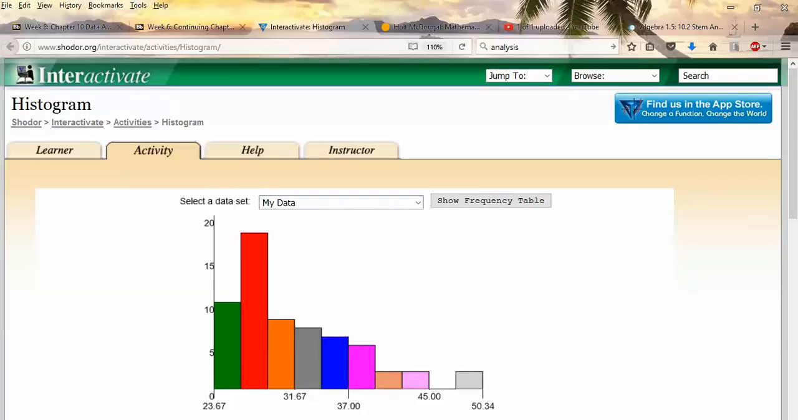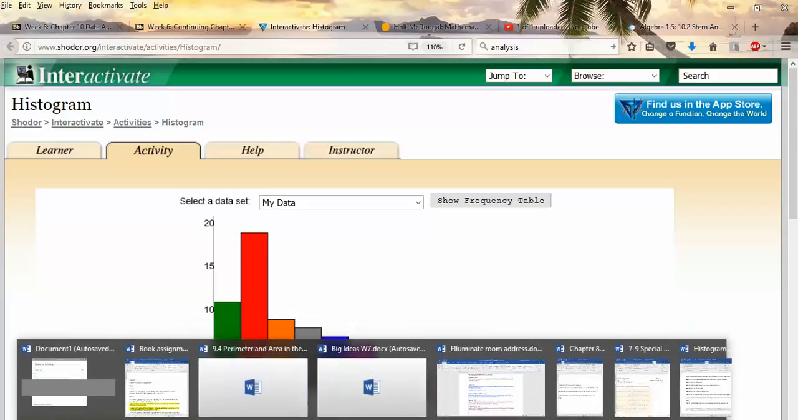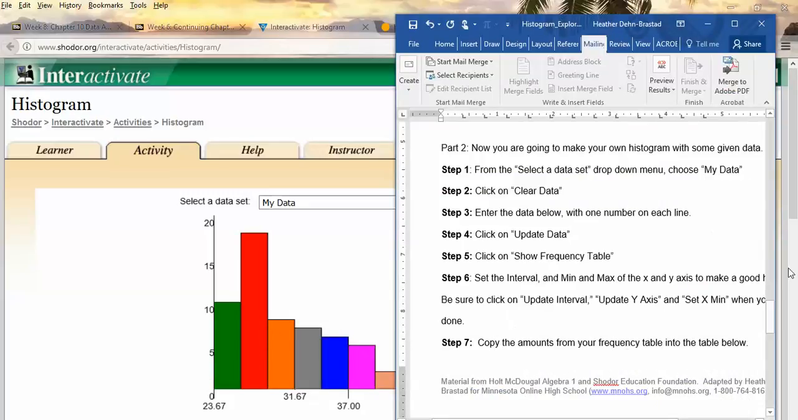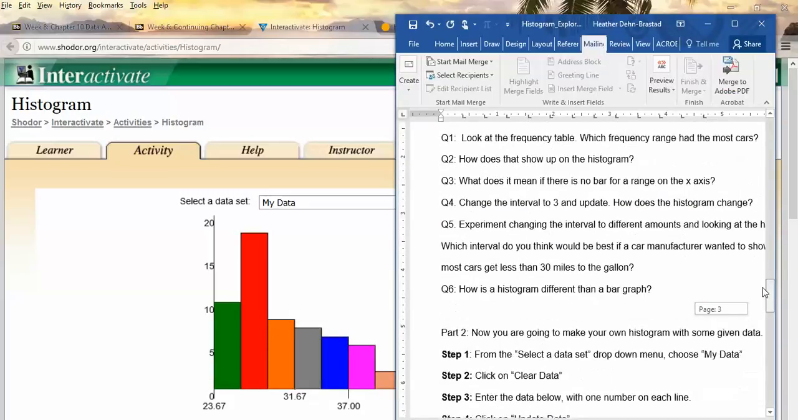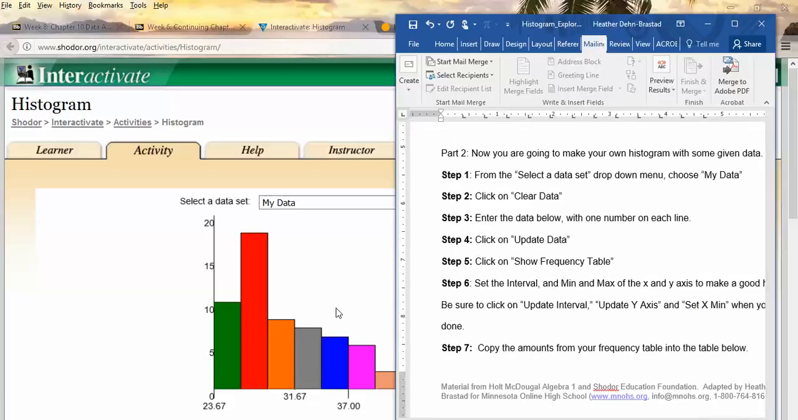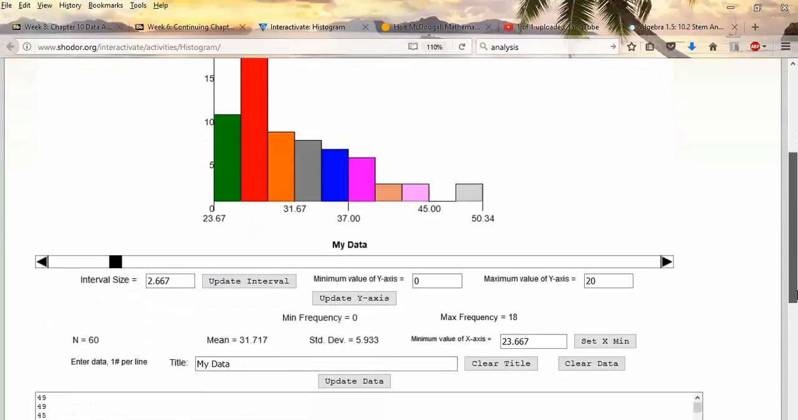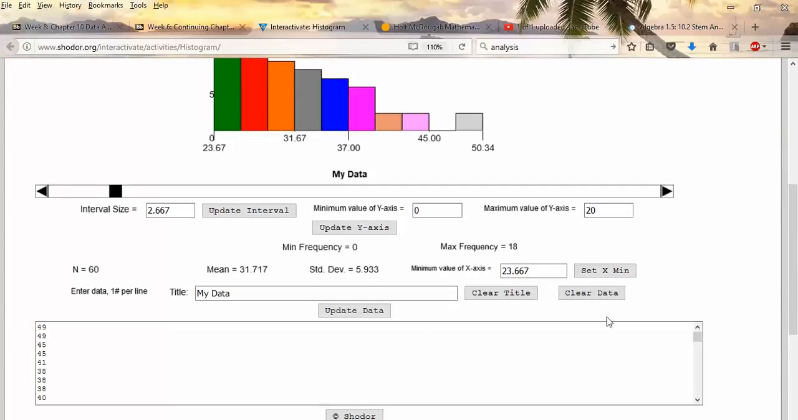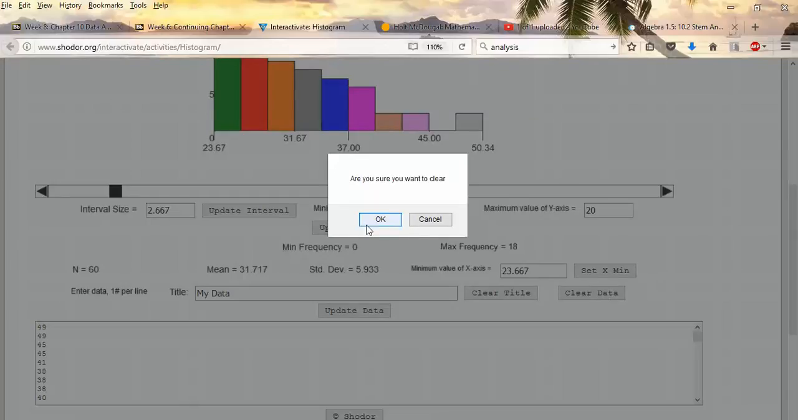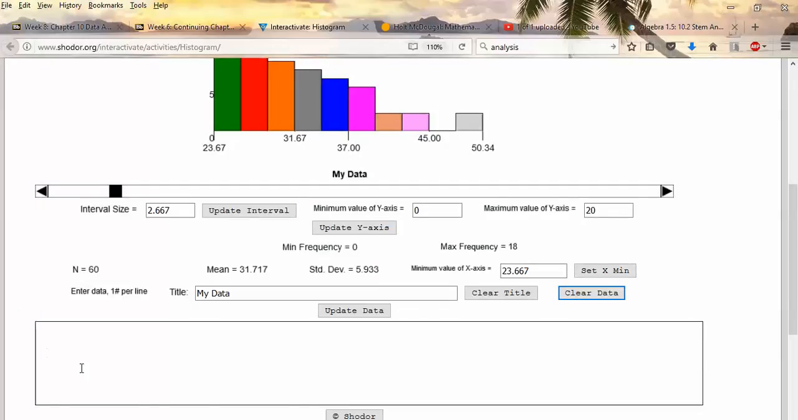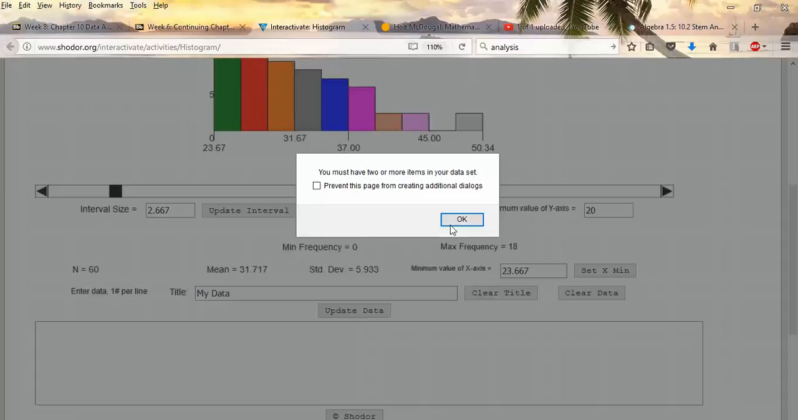Oh, one more second before I do this. Did you have to take a screenshot? No, not for that one. For the second part, you'll have to take a screenshot. Okay, now we have to clear the data because down here there's going to be some stuff. So I need to clear that. All right, now it's clear. And I can update and there'll be nothing there.